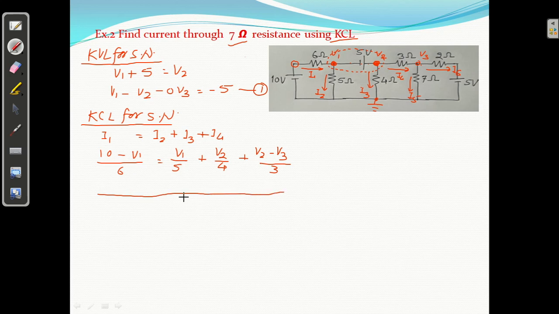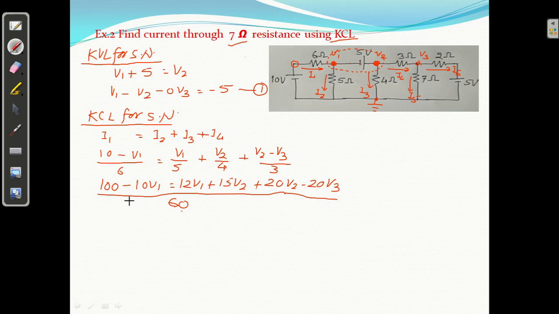कितना ले लें? 60 चलेगा? 30 नहीं, 60. It should be divisible by all. 60 upon 6 क्या होगा? 10 into 10, 100 minus 10 V1 equal to 60 upon 5, 12 into V1, 12 V1 plus 60 by 4, 15 आएगा, 15 into V2, 15 V2 plus 60 by 3, 20 आएगा, 20 V2 minus 20 V3. So LCM लेने के बाद इसका काम खत्म.